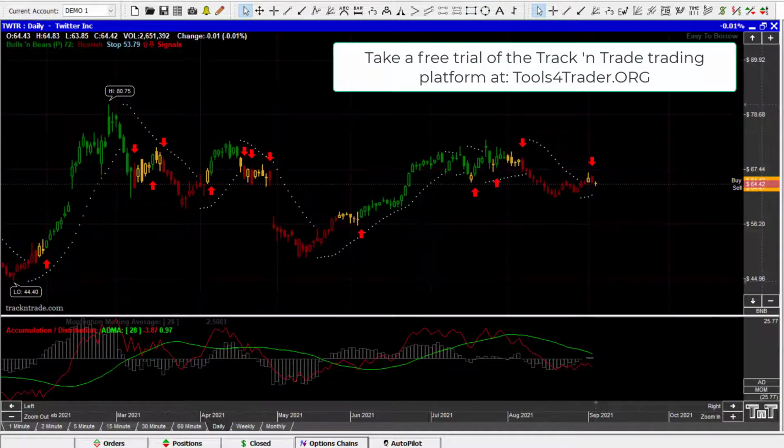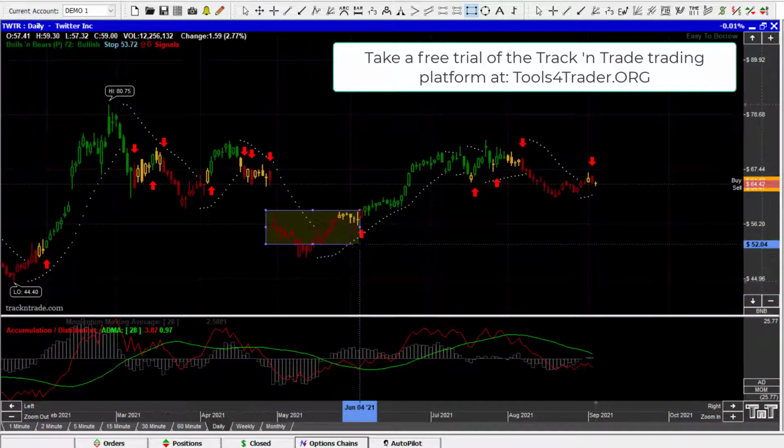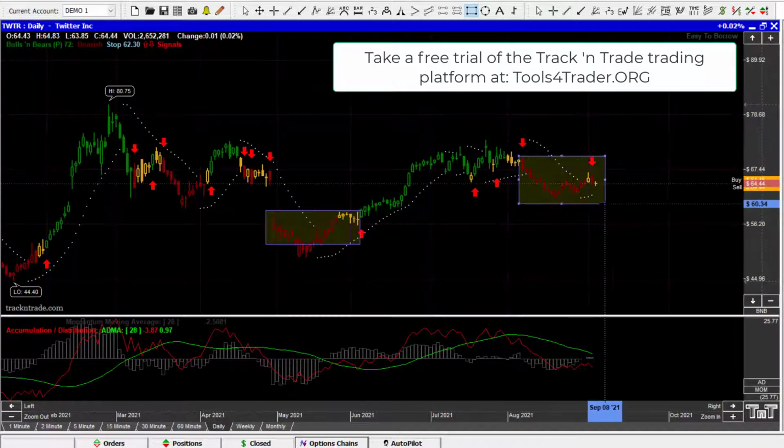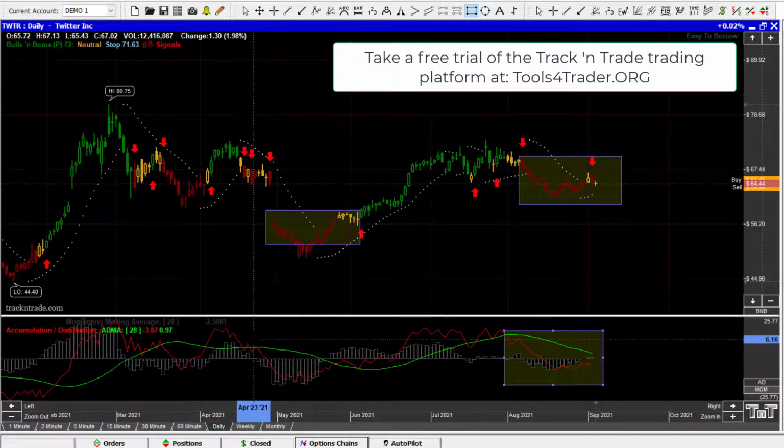So let's come into Twitter. This is Twitter. I had Twitter in here. It's not the greatest stock from the fundamental side of it, and they get a lot of controversy doing stupid things like kicking the previous president of the United States off. I think that was a big stupid mistake. A lot of people like that, but I'm in the camp that I think that was a big stupid mistake. But nonetheless, they're here in the accumulation stage. So we're down here in accumulation right now.